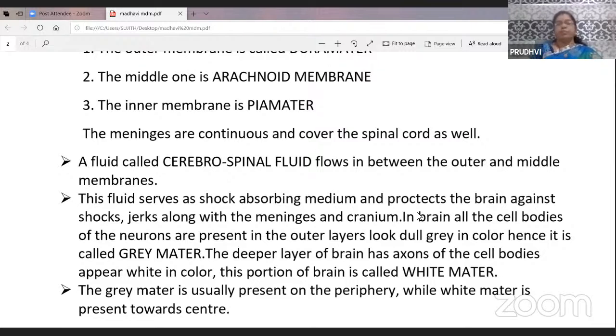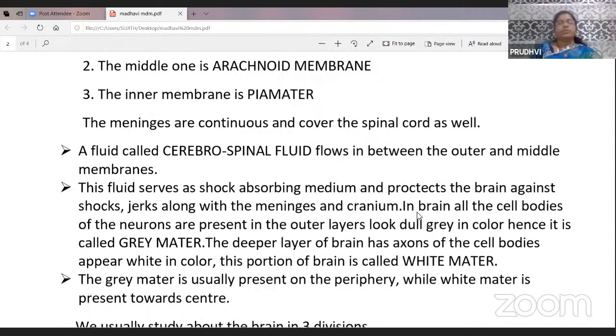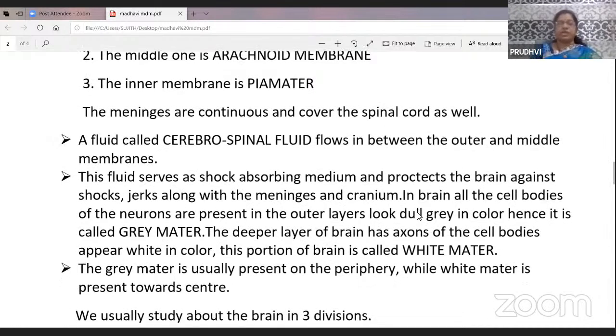In the brain, the cell bodies of the neurons are present in the outer layer. They look dull gray in color. This is called gray matter. The deeper layer of the brain has axons of the cell bodies, which appear white in color. This portion of the brain is called white matter. Already you studied the structure of the nerve cell in previous classes.